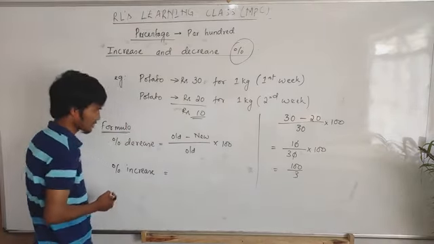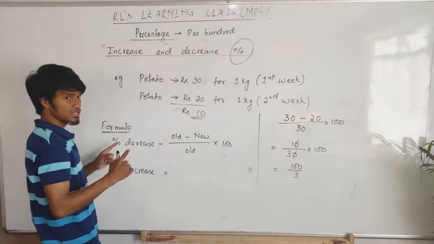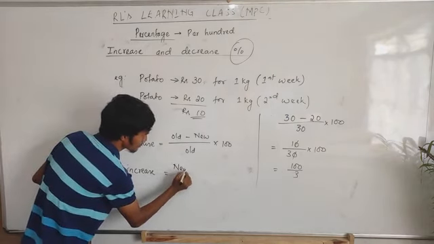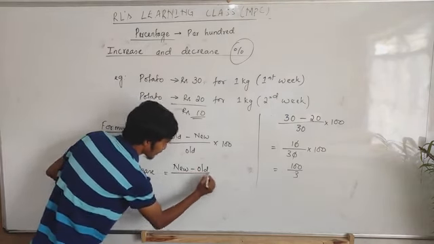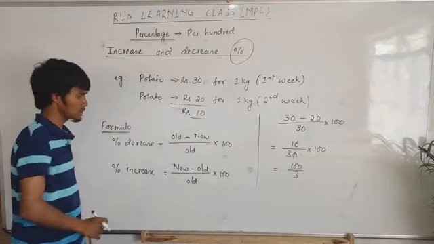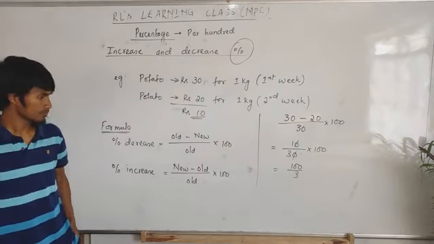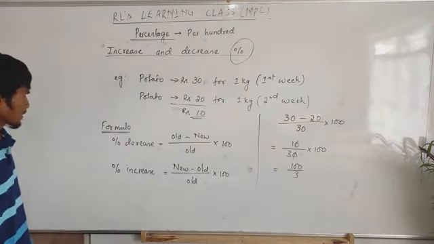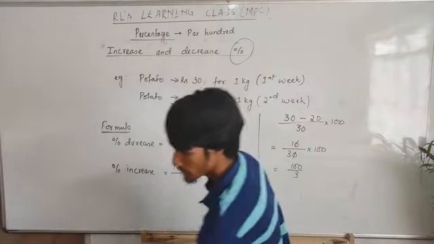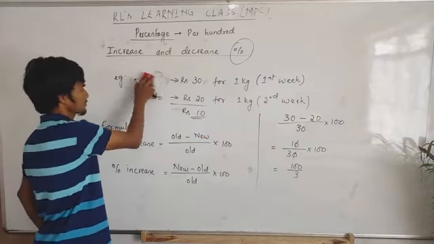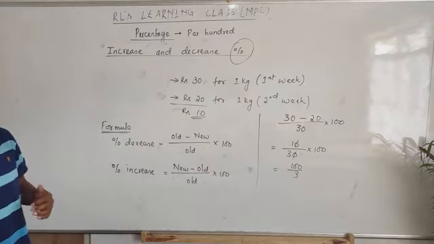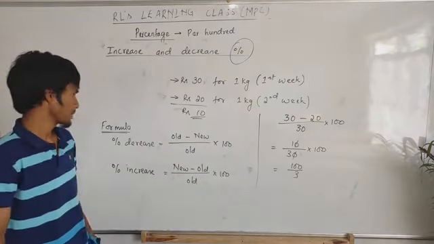Now to find the percentage decrease, we use old minus new. But percentage increase will be new minus old. I always compare with old. Look, where's the difference? Here old minus new, but here new minus old. That's the only difference. Now this formula will be used, and we'll try to use it to solve percentage increase and percentage decrease. Then with the help of this formula, we will find the discount also.